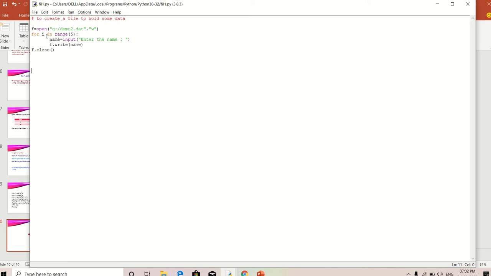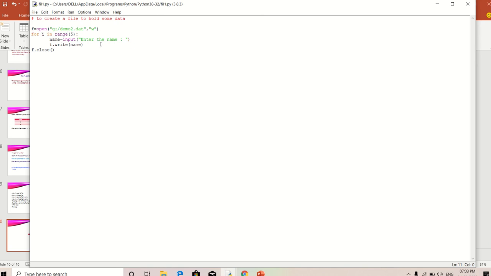And then next I am going to use a for loop. Why am I using the for loop? I am going to get names 5 times from the user. If you want to execute a statement a number of times, we have to use the for loop. So that's why here I wrote the for loop: for i in range of 5.